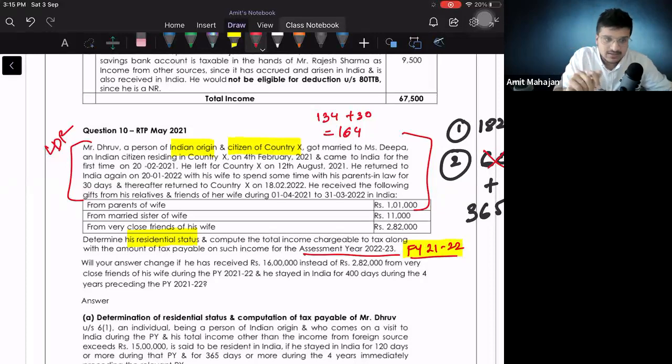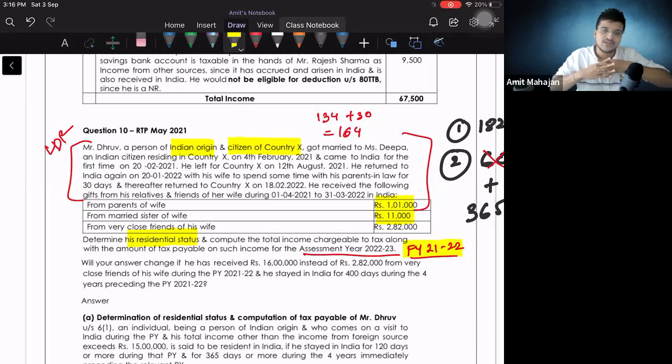Definition of relative में parents आ जाते हैं, wife के parents आ जाते हैं, and that is why this entire amount is going to be exempt in my hands. It is not taxable. Second, married sister of wife, this will also get covered under the definition of relative. This will also be exempt. But third, उनका जो special relation है ना, वो special relation 56 to 10 में cover नहीं किया है. 56 to 10 has not covered this special relation.